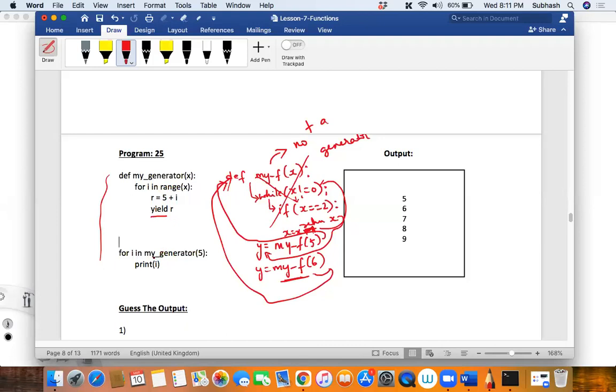For example, let's start from here. Akshada, shall we start? Yes, sir. So first one, for i in my generator, and I'm passing 5. This is a generator function, isn't it? So what happens, Akshada? First the call goes to this function, def my generator, and what will be the x value? 5. Then I enter into this, and then for i in range, what is the range value here? 5. So what is the value that I'll take into i? Can you tell me? 5.